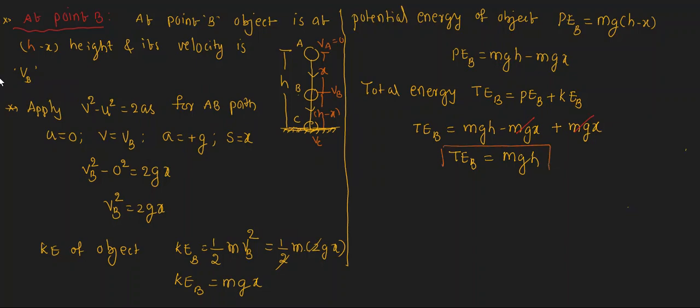Similarly, we have to find out the total energy at point C also. Now this is equation 2 we can consider. Now I am going to find out the total energy at point C. How to find it? At point C, the object is at what height? Tell me. At 0 height. At point C, the object is on the ground, right? That's why its height becomes 0.